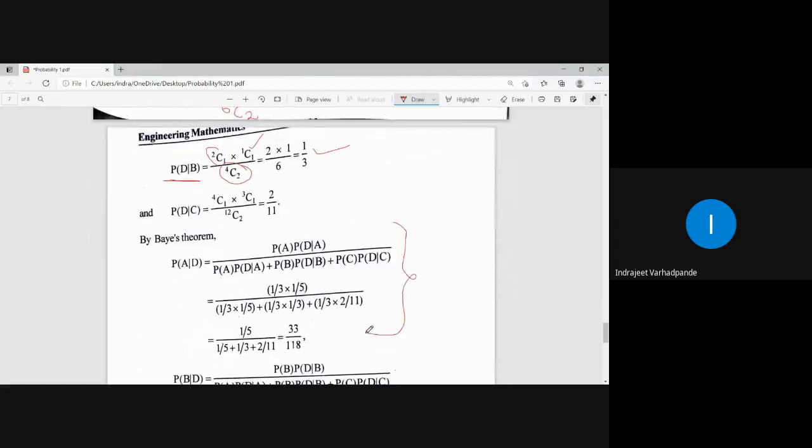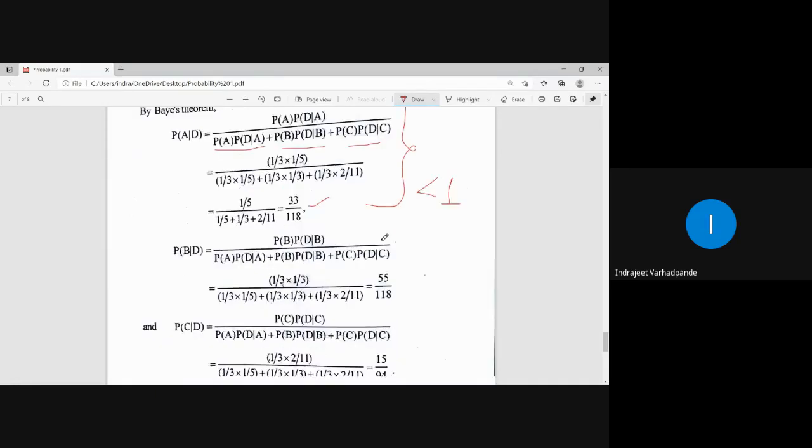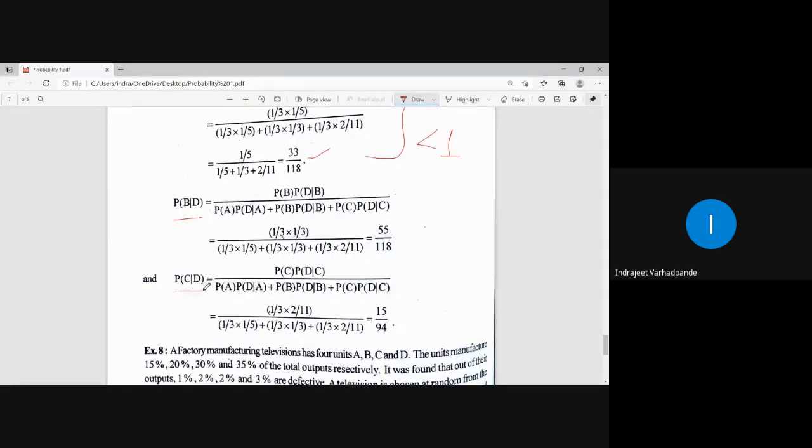And by Bayes theorem, we calculate the probability in the given fashion. So P of A multiplied by P of D given A, upon all the possible multiplication probabilities added together. This simplification will be given by 33 by 118. Always remember, the value of a probability will be less than or equal to 1. For the value to be less than or equal to 1, the denominator should always be greater than the numerator. So these are the calculations of the various probabilities with the help of the Bayes theorem.